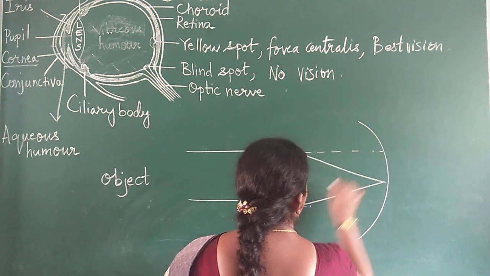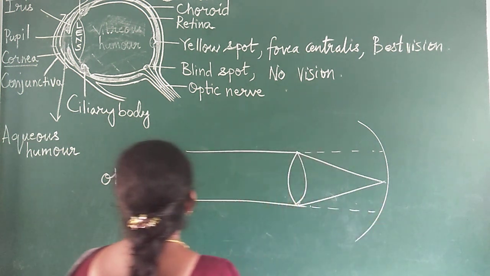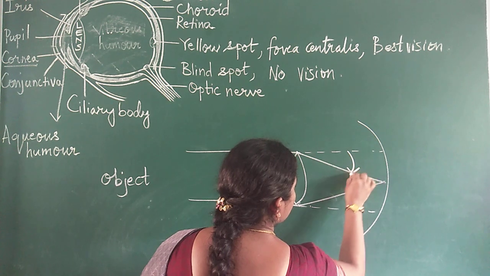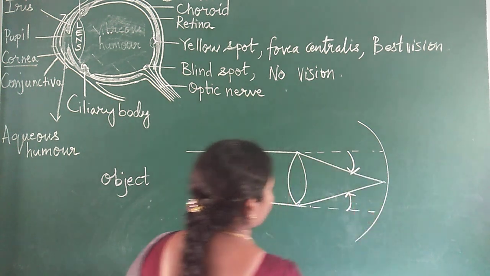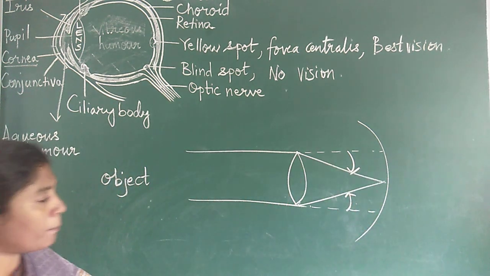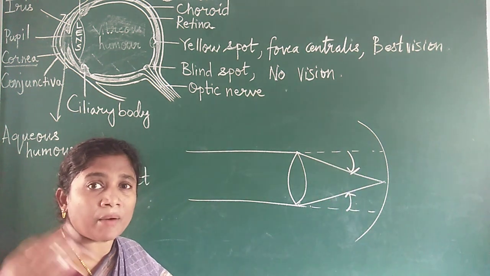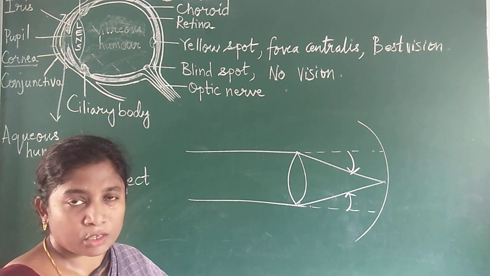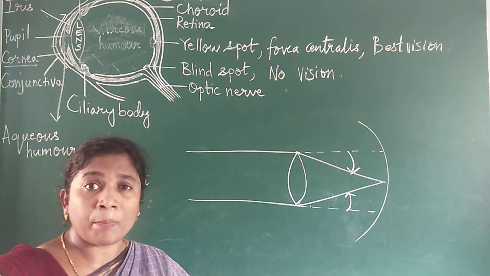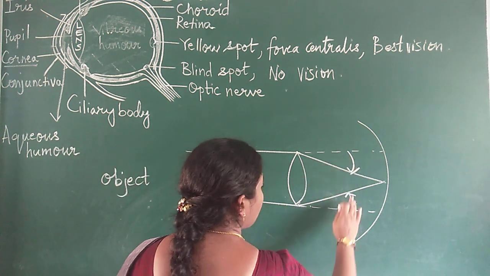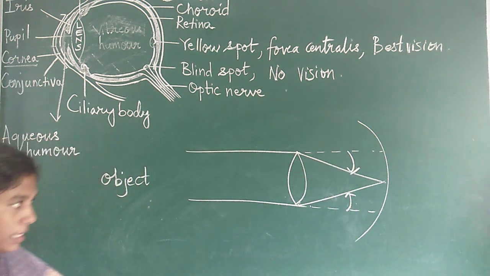To see a farther object, the bending is less. When the bending is less, the power required is also less. Since the bending is less, the power required is also less.